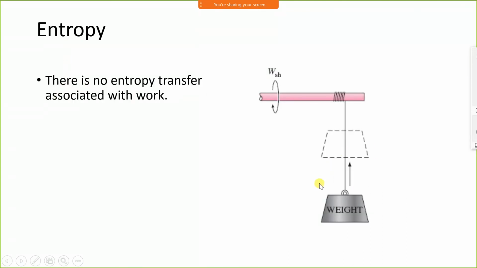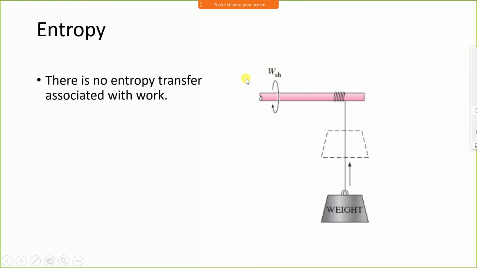Consider an example. A weight is dropped as this wire is wound on a shaft. As this weight is dropped or moves up, this shaft rotates. Since this shaft is not connected to any device, it is not transferring entropy.